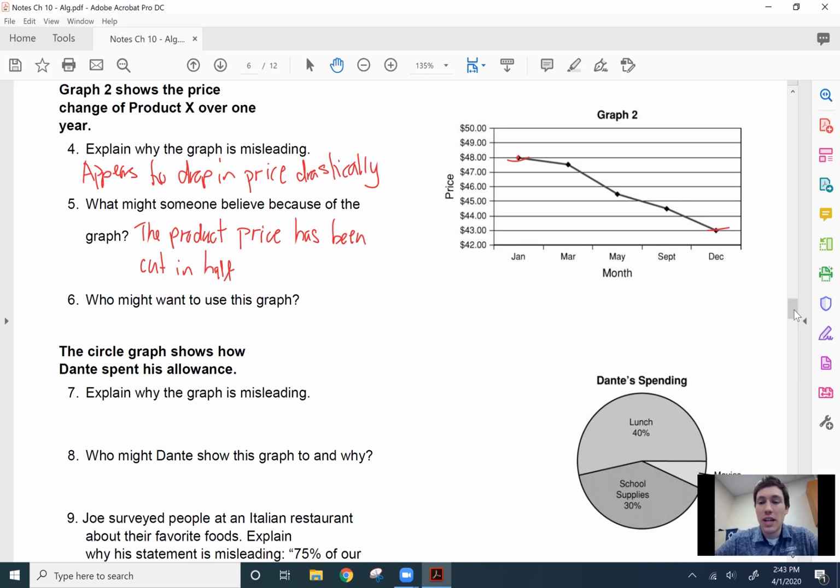Who might want to use the graph? If you are somebody that's trying to show that there's a huge drop in price, this would be for somebody who's selling this, because they're trying to say, hey, look how much it's dropped in price. You should buy now. Whoever's selling this product is trying to show, hey, now's the time to buy because it's at an all-time low. Look how much different the price is. And you might go, oh wow, this is a great sale. But in reality, it's only dropped $5.